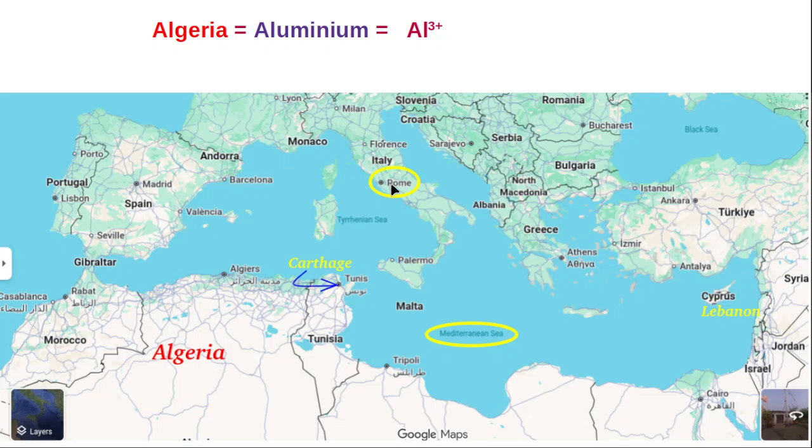Even Roman culture spread to England. England will be somewhere here, and English people ruled many parts of the world. They simply introduced their culture, which is nothing but Roman culture. So today, the whole world is simply following Roman culture. In case of dress, education, office work, law enforcement, forming of government, in many things we can still see Roman influence.